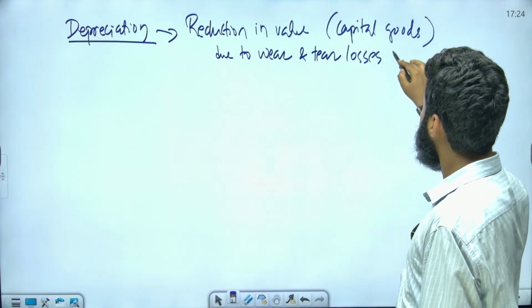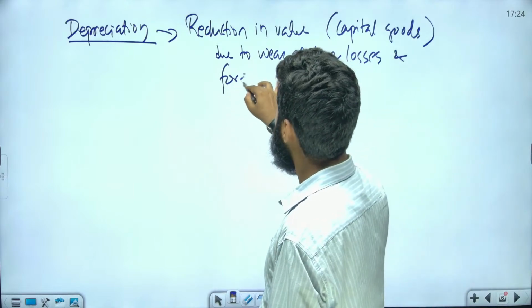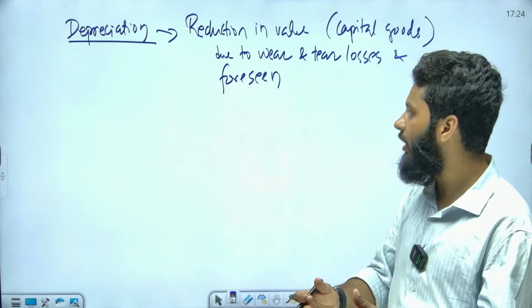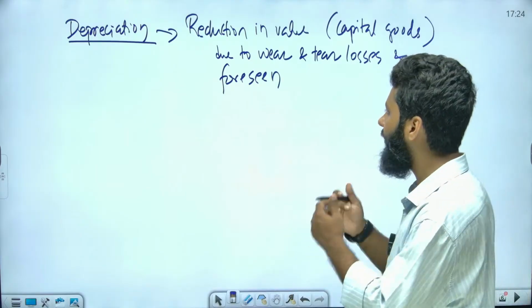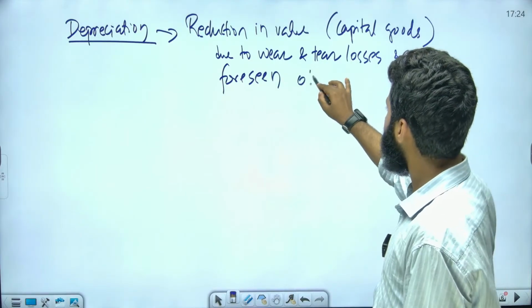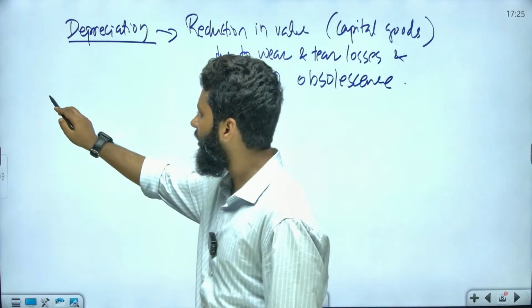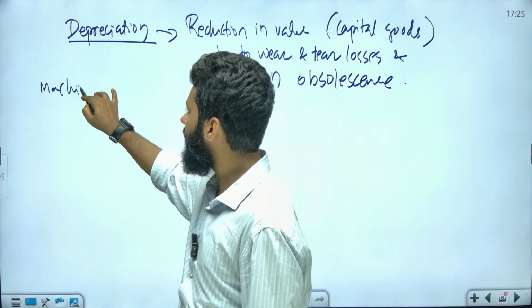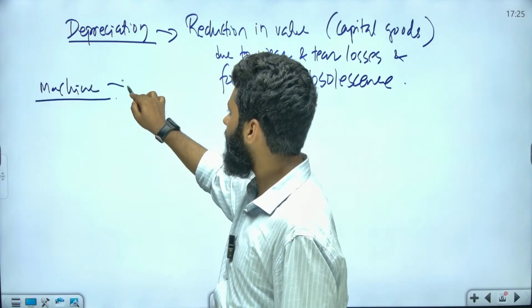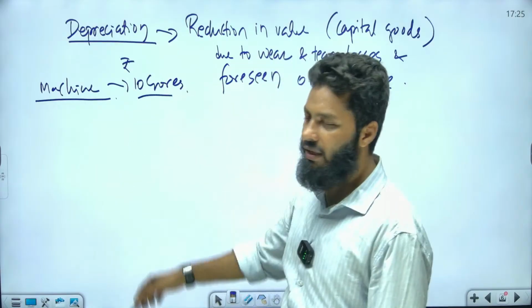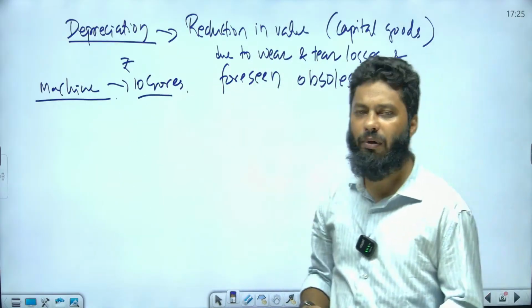and foreseen obsolescence. Foreseen means you know that after this particular period this machine will be of no use, this capital good will be of no use. Foreseen obsolescence, what do we mean by this? For example, you have purchased a machine worth rupees 10 crores, and you understand that after 10 years this machine will be of no use, right?